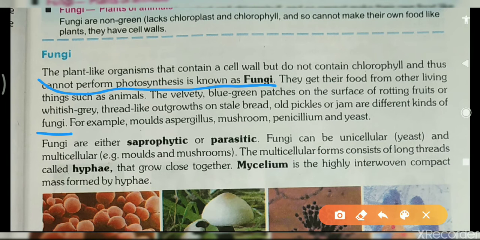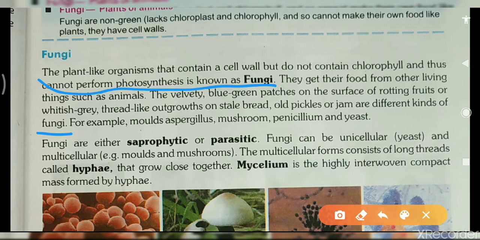In a simple way, fungi are plant-like organisms that contain cell walls but no chlorophyll. That's why they cannot perform photosynthesis, and different types of fungi are present. Colors are different.